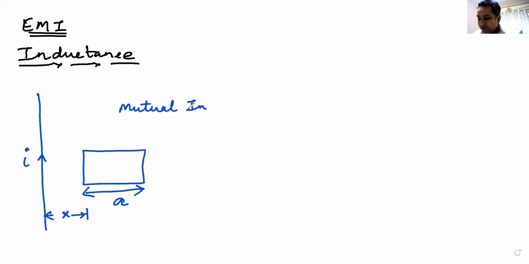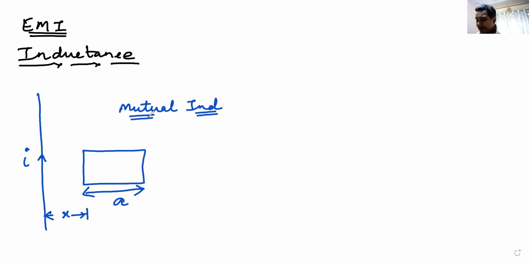I think I did one variation of this question. From that variation, can you tell me what will be the mutual inductance of this system? I'll give you 2 minutes to solve this question.